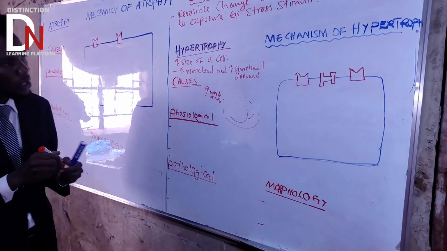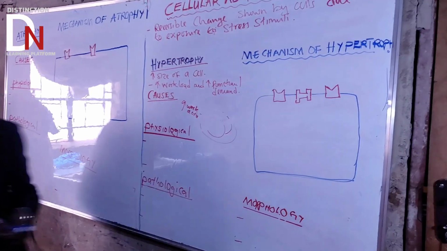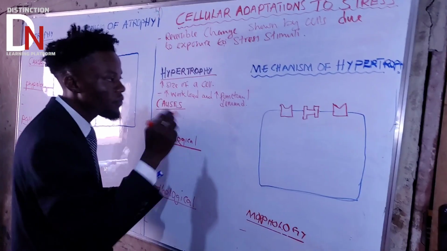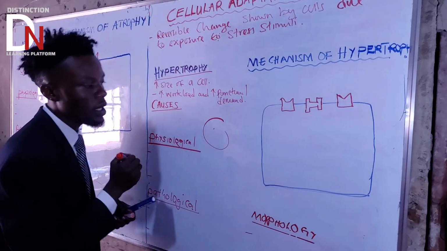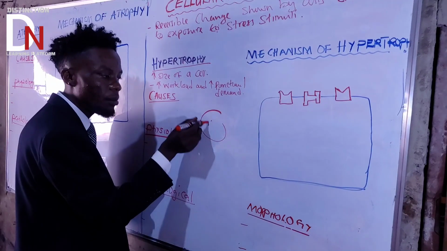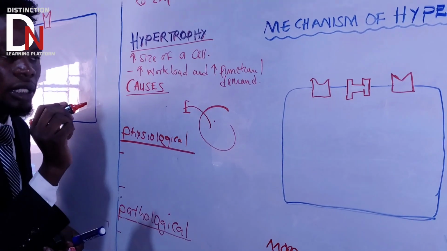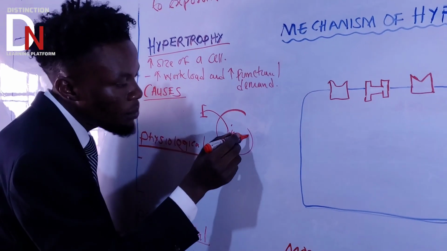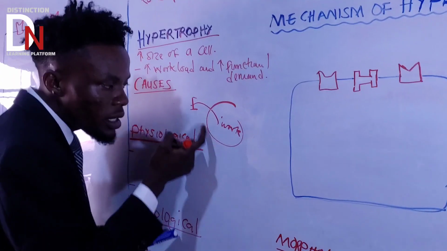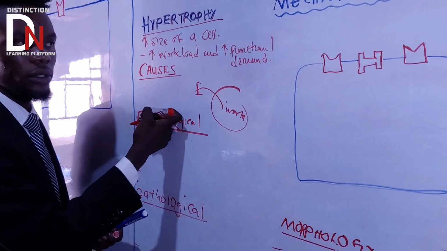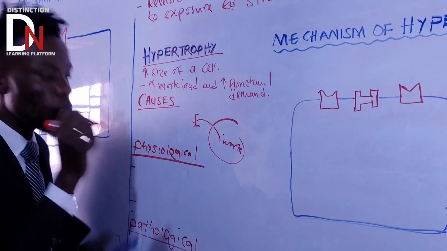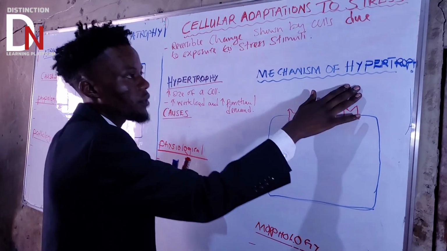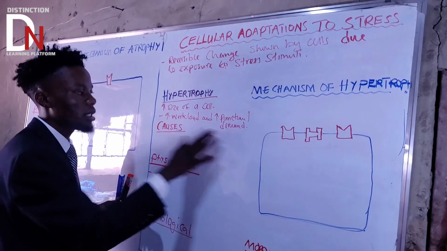Then what about functional demand? What is functional demand? It's not the work that is coming from outside. Functional demand is the work that is coming from the cell itself. It's the amount of work that is required by the cell to produce. So the amount of work which is coming from within the cell has to be given out. Make sure that you understand that. Why am I stressing this? Because if you talk about the mechanism of action, the mechanism of action targets to decrease the functional demand and to decrease the